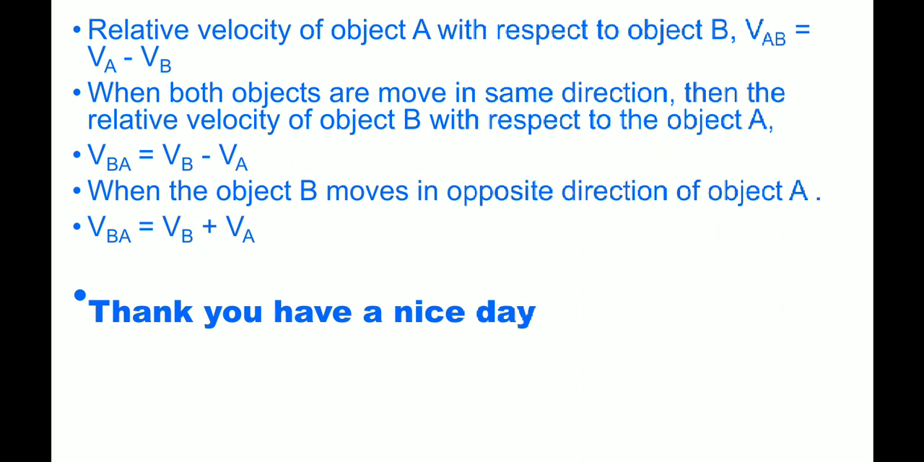When both objects move in the same direction, then the relative velocity of object B with respect to object A, VBA equals VB minus VA. When the object B moves in the opposite direction of object A, VBA equals VB plus VA.